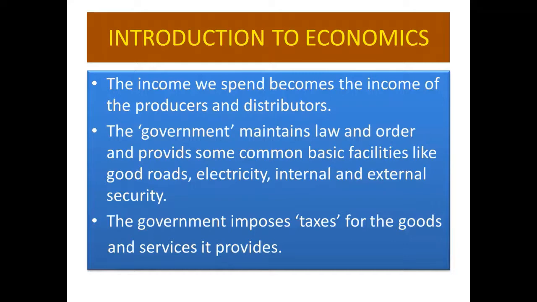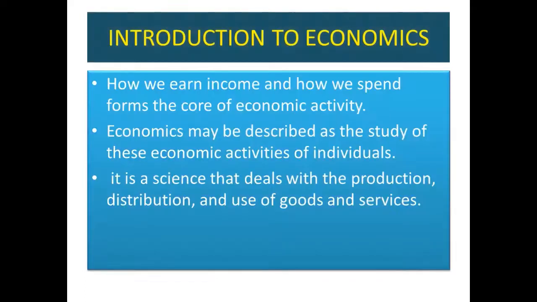So this tax, what we pay to the government, becomes the income of the government. We get income by working. The income we spend to purchase goods and services becomes the income of the goods producers and the distributors. And the tax we pay to the government becomes the income of the government.